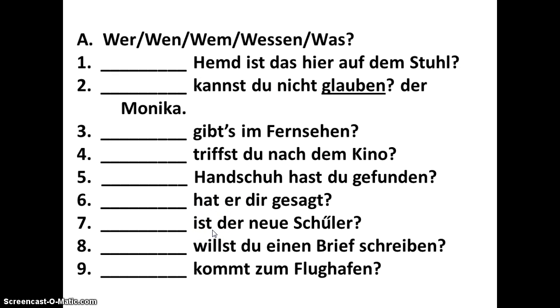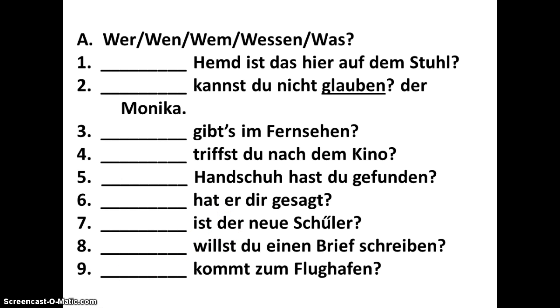Number 7. Is there a subject? Well, I've got a noun. I've got der Schüler. Is der Schüler the subject? Der is the nominative case. That would be the subject. Okay? You'd be easily fooled to put in here wen, the direct object, except that this verb is ist. And if I can remind you, when ist is your verb, that's a predicate noun, and anytime you have the verb sein, on both sides of that sein, you'll be using the nominative case.